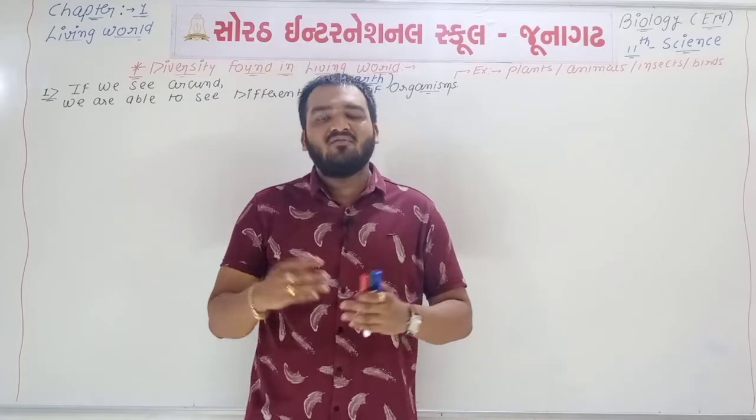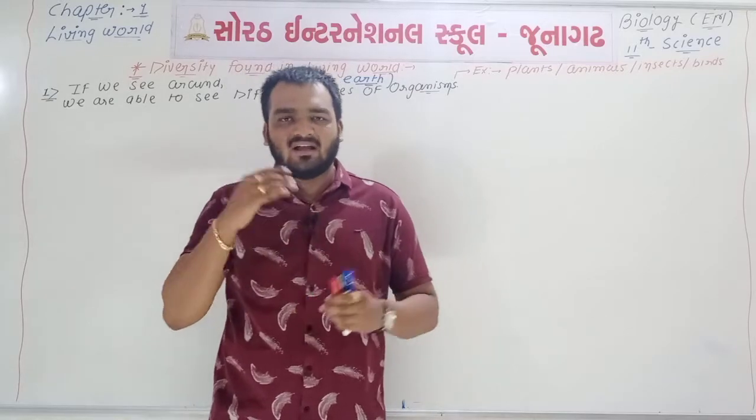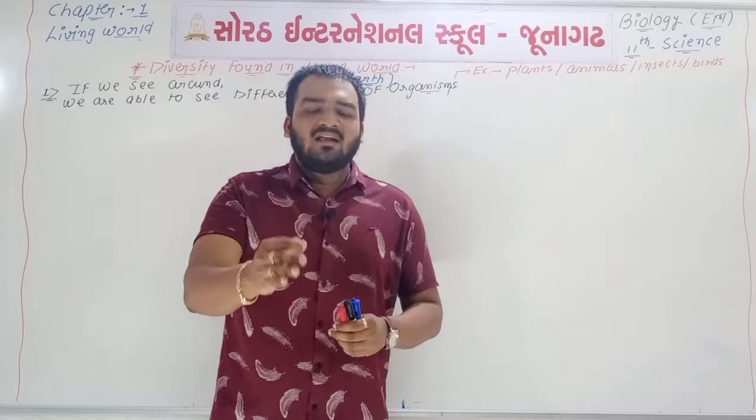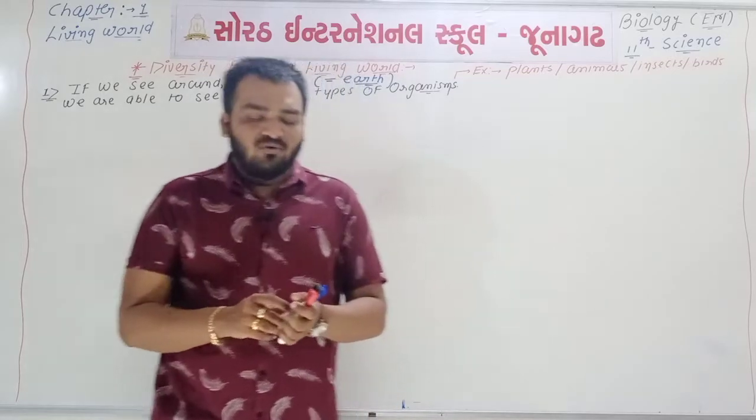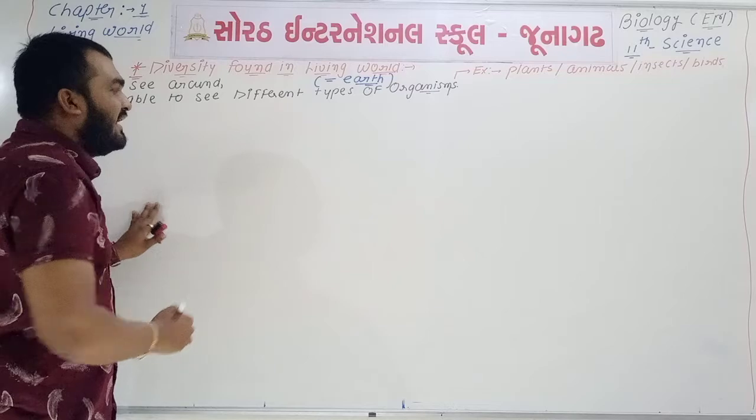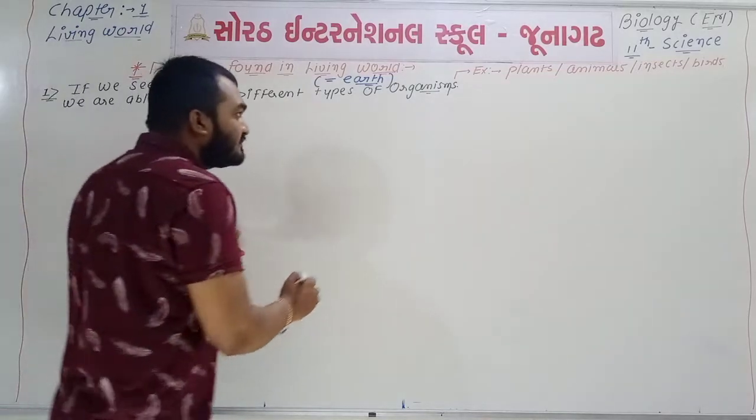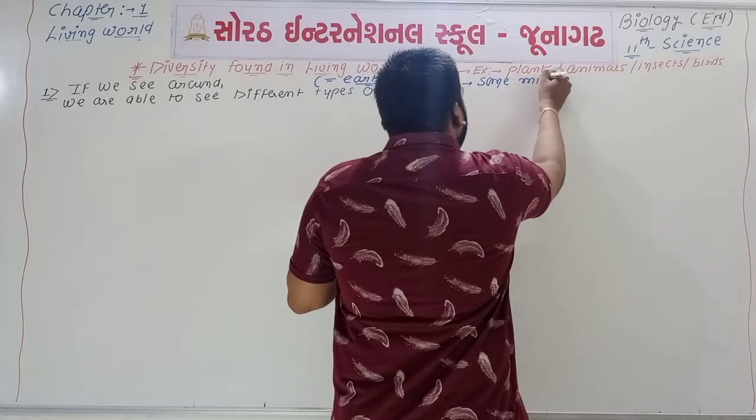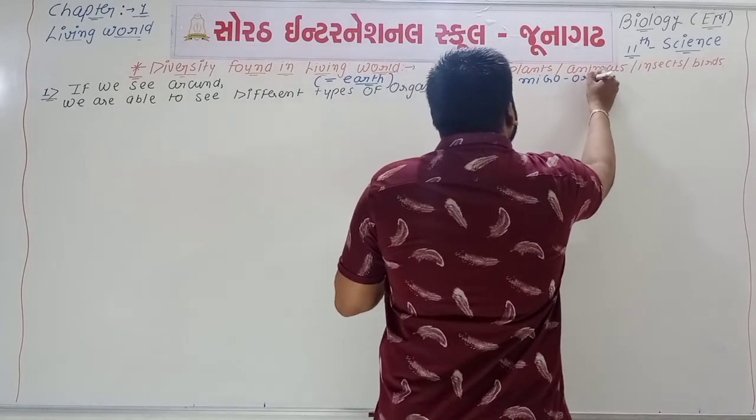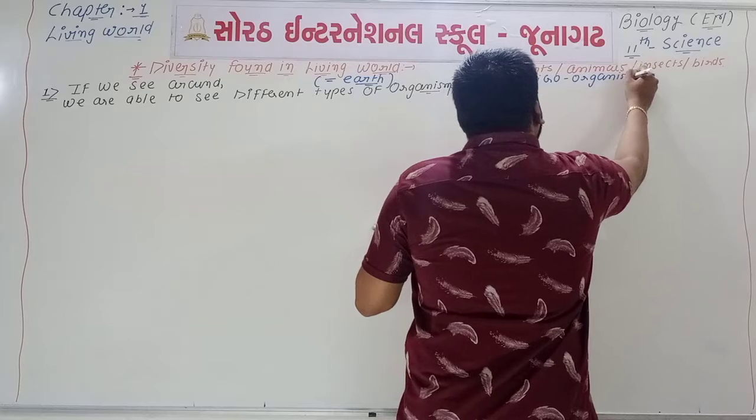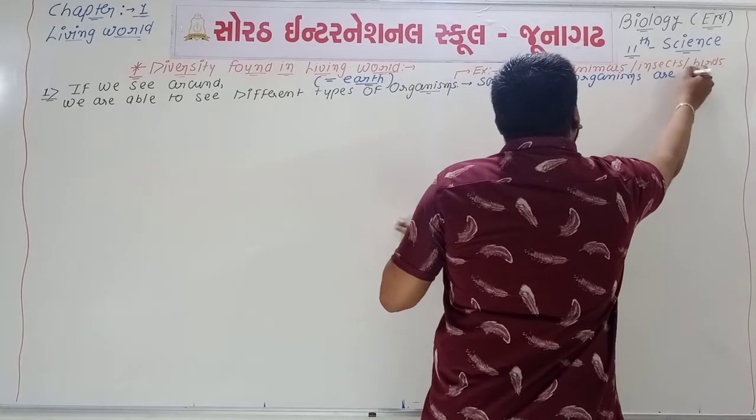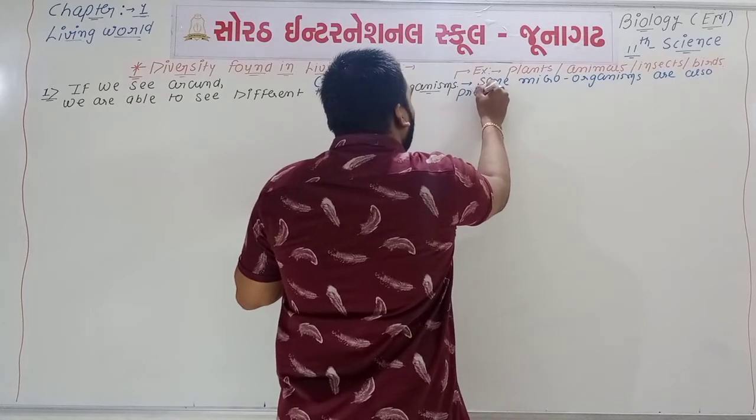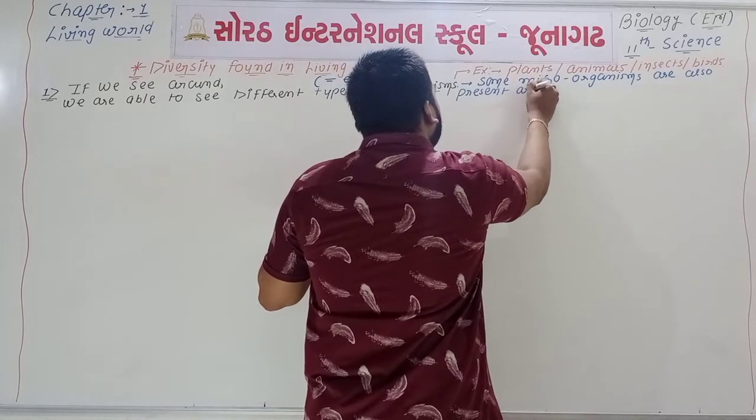So different types of organisms are there around us, and yes, these all are living things, present around us. These all are examples. We can say that some microorganisms are also present around us.